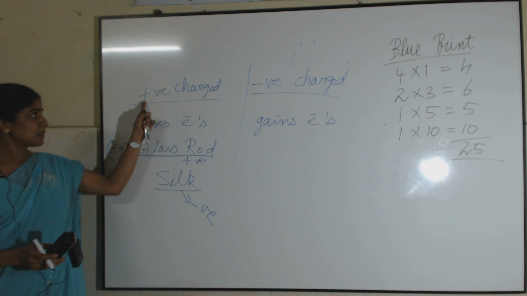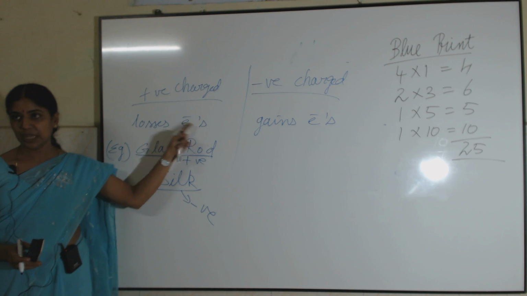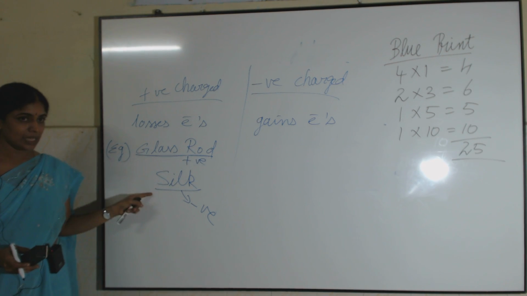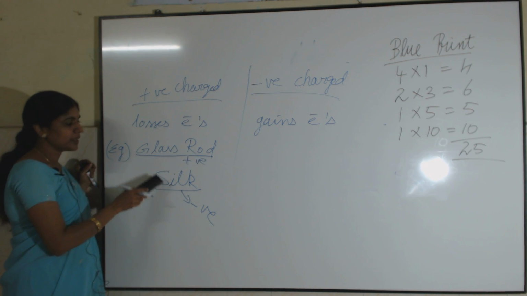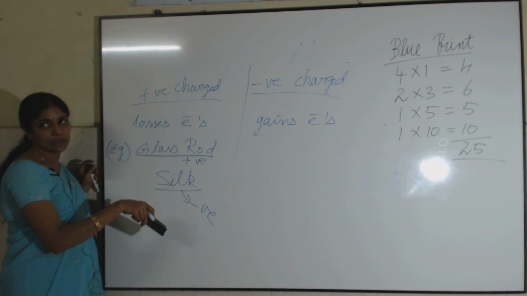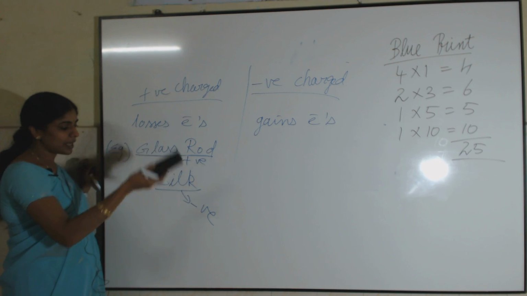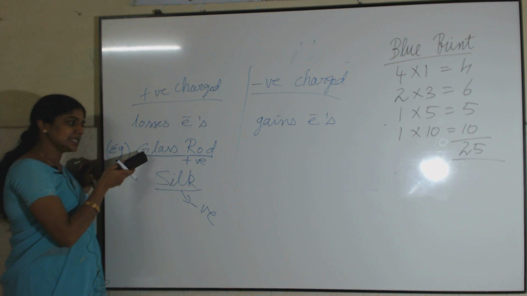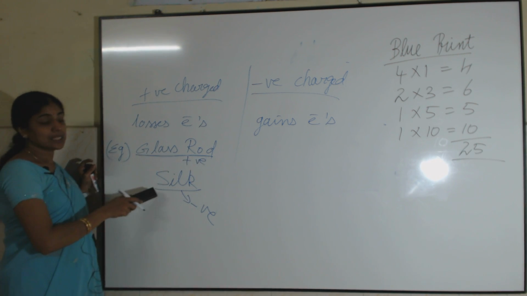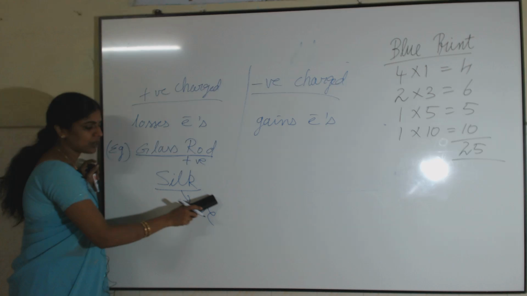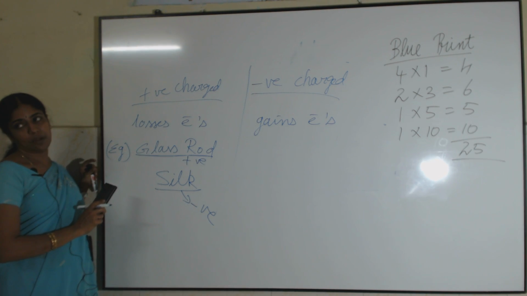I told you positive charge means losing electrons. In this example, when a glass rod is rubbed with silk cloth, the glass rod loses electrons and those electrons are gained by the silk cloth. Since the rod is losing electrons, it is positively charged. Since the silk is gaining electrons, it is negatively charged.